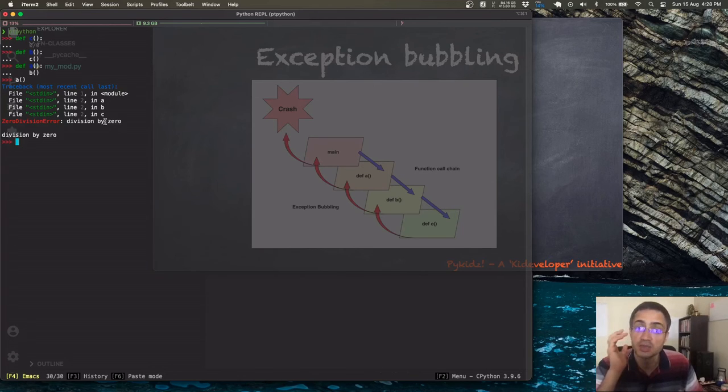Actually, we have seen exceptions before also, like trying to find a non-existent key in a dict, and we got a key error at that time. But now you have a proper understanding of exceptions. In any Python program, it is possible for an exception to happen, right? Any time. Obviously, because of issues in the code or issues in the environment. So this could be because of code you write, or because some module or library which you are using might encounter a situation which causes an exception.